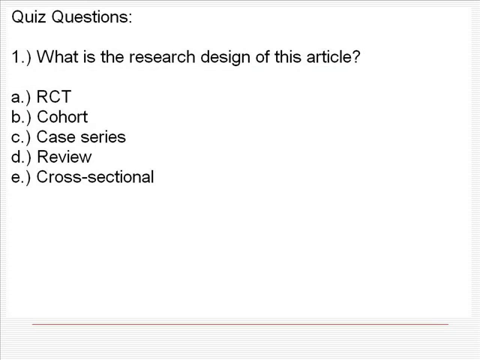Alright, now we're going to do the quiz questions. The first one is, what is the research design of this article? A. Randomized control trial, B. Cohort, C. Case series, D. Review, or E. Cross-sectional. The answer is D.